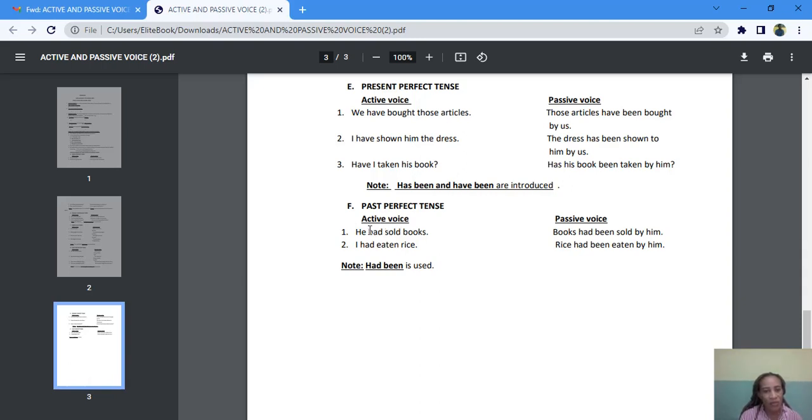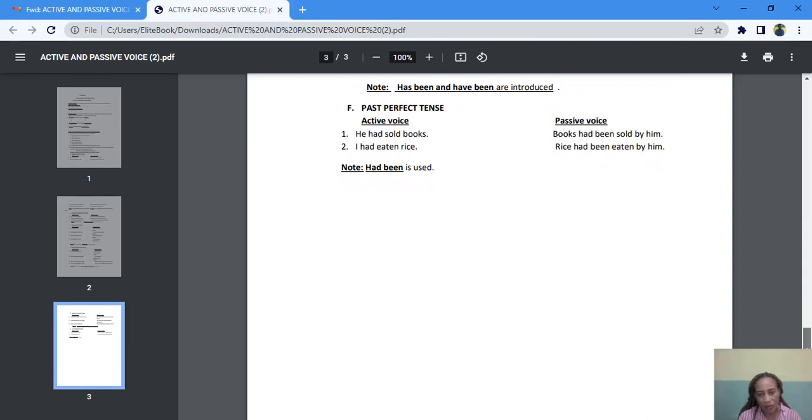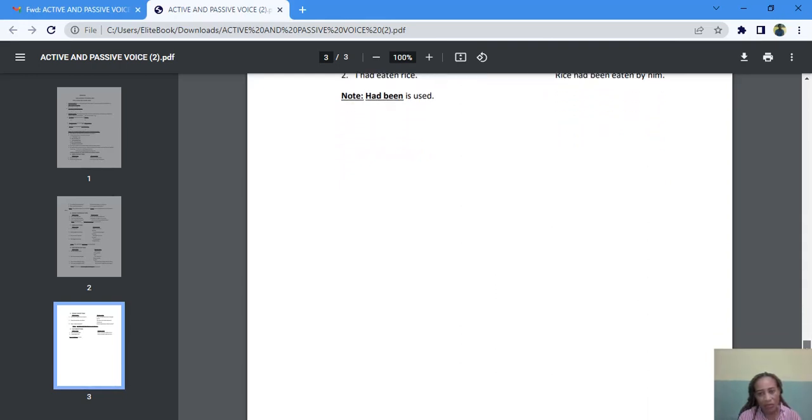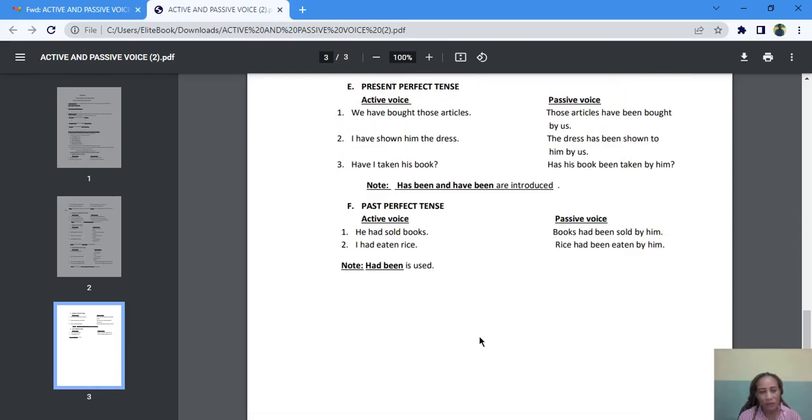Now past perfect tense, the active voice. Remember that Mr. Perfect has this one boy called had as the past. So he had sold books. You know that this is a past perfect tense. When you're changing it to passive voice, it becomes books had been sold by him. I had eaten rice. Rice had been eaten by me. You see, had been is used there.